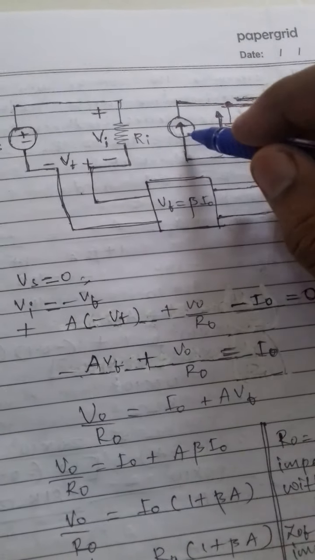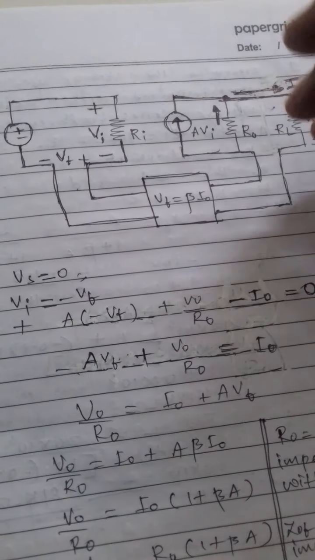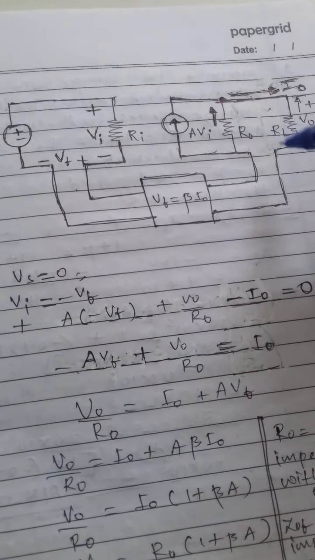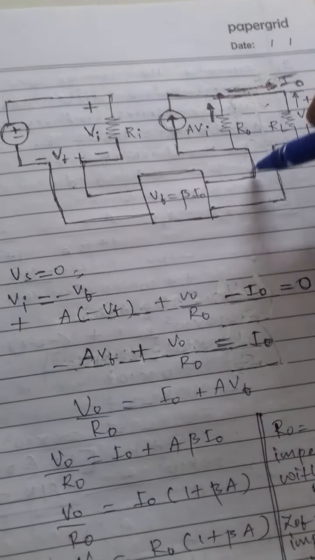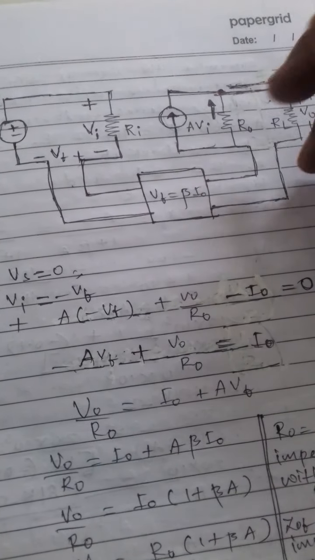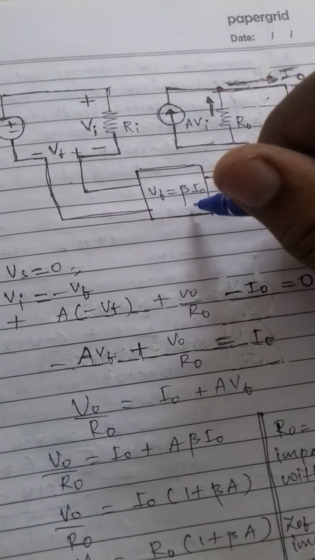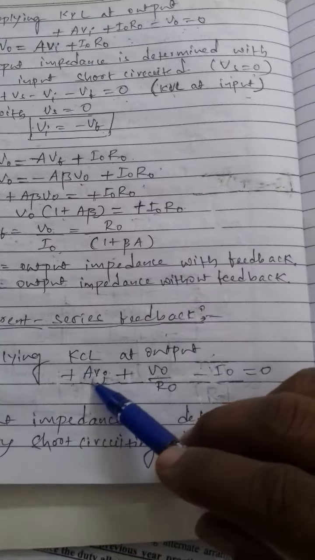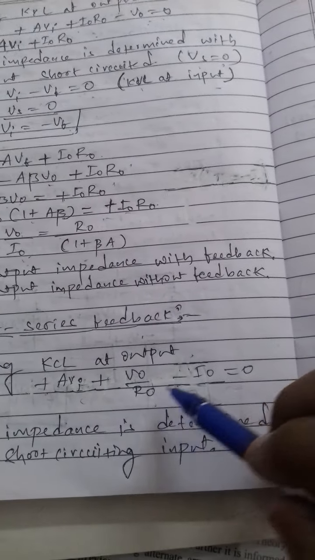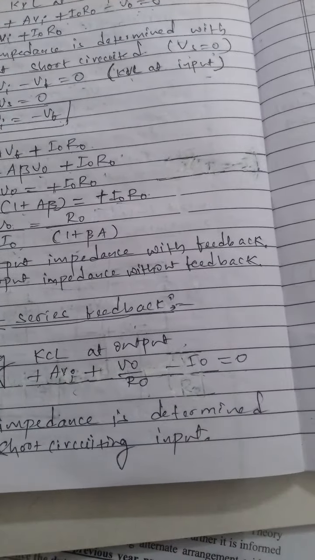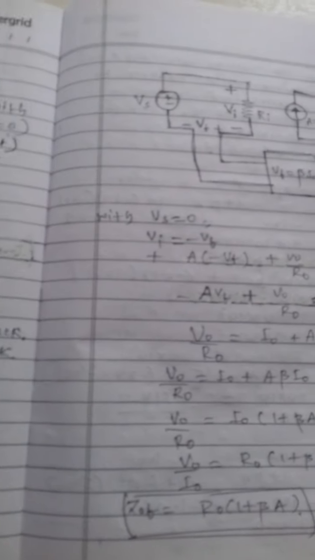Because I have to take current, since we are taking some portion of the output current in current series feedback, some portion of the output current is taken and it is fed back to the inputs, so that here plus A Vi plus Vo upon Ro minus Io is equal to 0, because here the